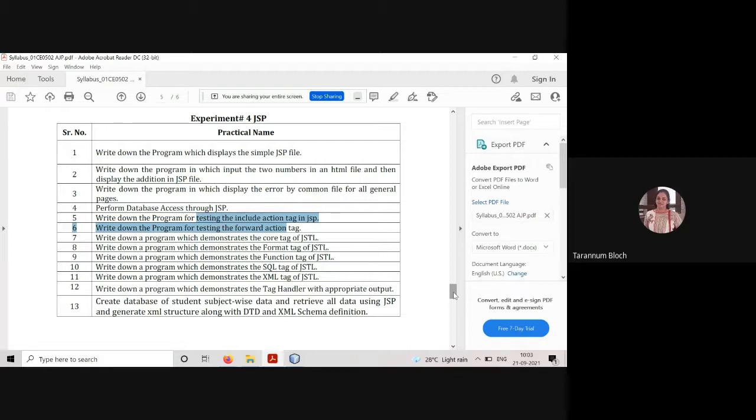Kindly tell me, guys, up till what I delivered last time. From where to start? Now, maybe SQL is done and we have to start with XML. What about action tags? These 5 and 6, is it done?